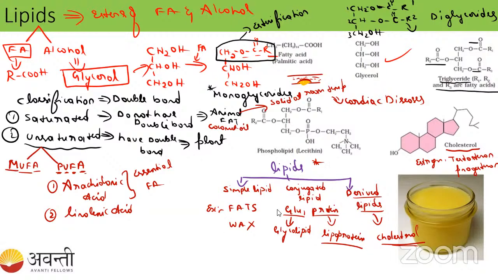So this is a structure, and here they have given another structure, students. See here, this is a phospholipid structure. Where have you seen that phospholipid structure? Have you seen it in the cell? This is a cell, this is a cell wall, this is a cell membrane. Sorry, animal cell membrane. This cell membrane is made up of the phospholipid, right? So this is the plasma membrane. Plasma membrane is made up of phospholipid. You have seen that, right? So there's a phospholipid structure. It has a phosphate group and this is a lecithin group.